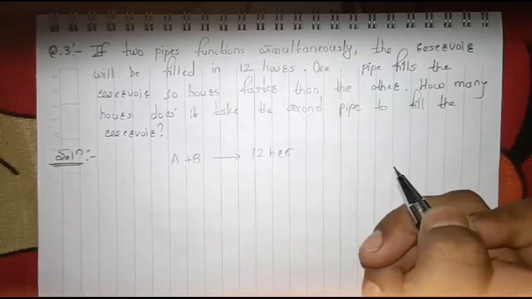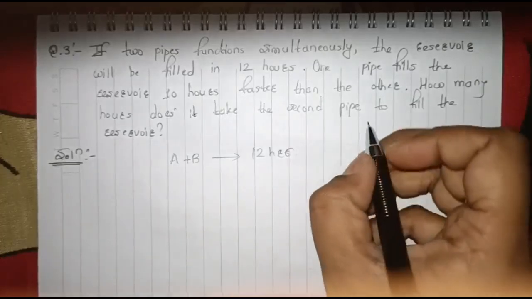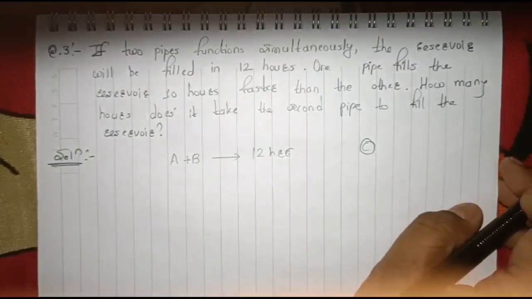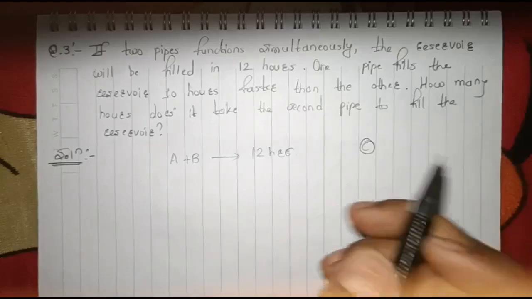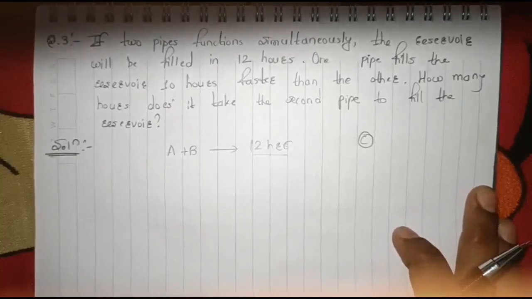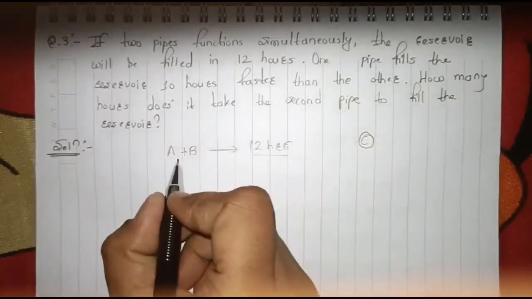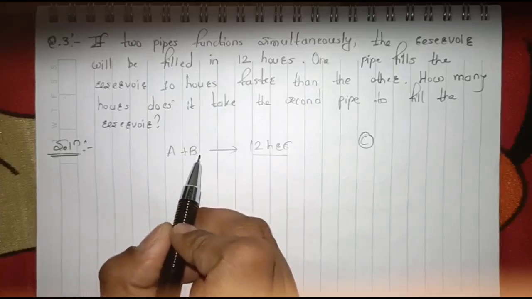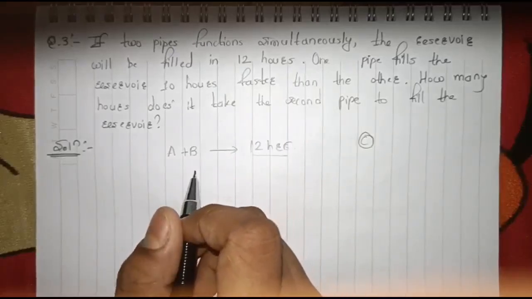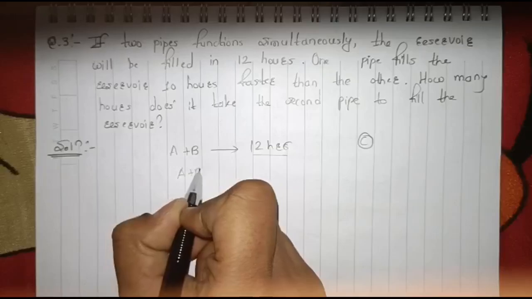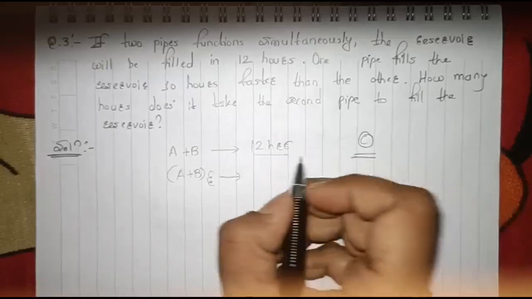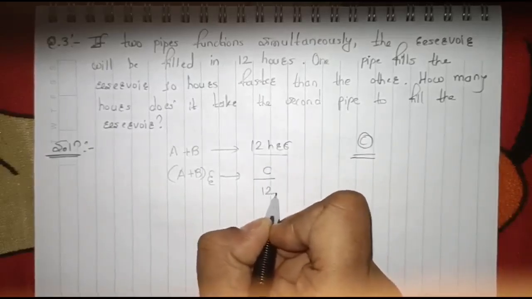Now in this type of questions, you can consider your total capacity as C only, right? You can just consider C or any random number which can be divisible by 12. Otherwise, I'm going to take C as your total capacity. So as A plus B can fill the reservoir in 12 hours, what would be the efficiency of A plus B? A plus B's efficiency would be C, which is our total capacity, by 12, right?